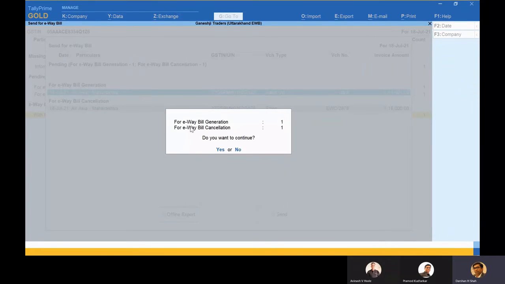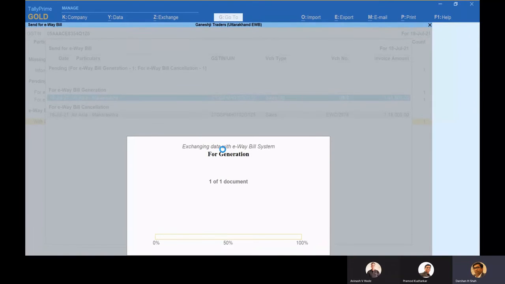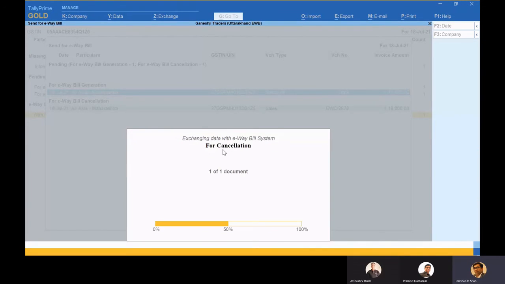It will give me a prompt that e-Waybill generation 1 and cancellation 1. So if I say yes, it will give me whatever is the response, whether it is cancelled, not cancelled, or rejected for cancellation. All that information it will give here itself after validating with the portal. But after cancelling, we need to send it to the portal. That should not be forgotten. This is very much necessary.